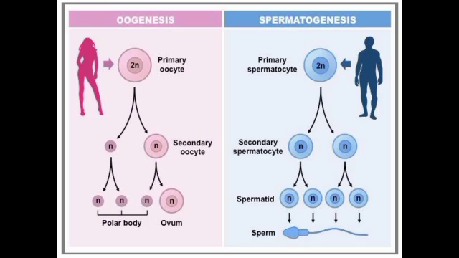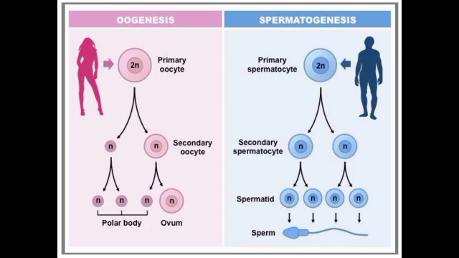Now each secondary spermatocyte undergoes the second meiosis, which is of equational nature, and produces two spermatids from each secondary spermatocyte.